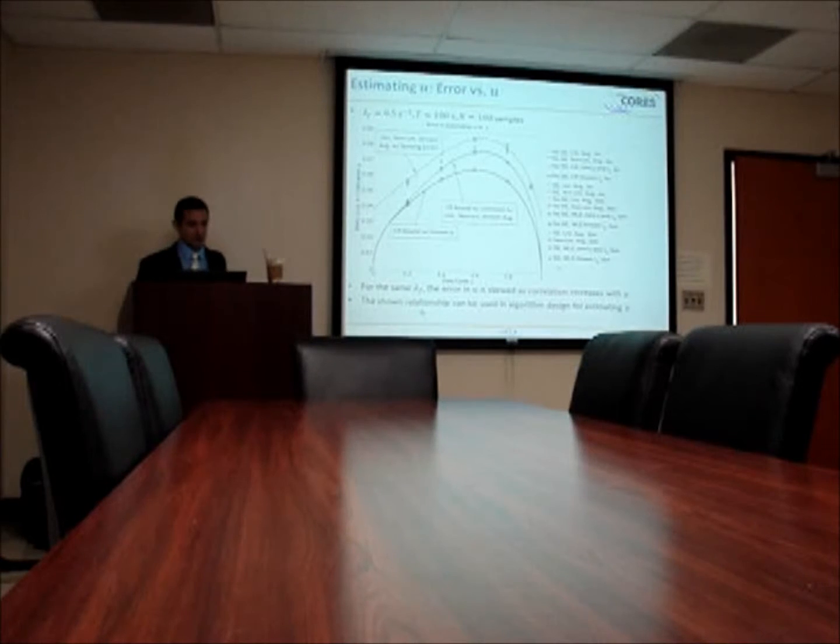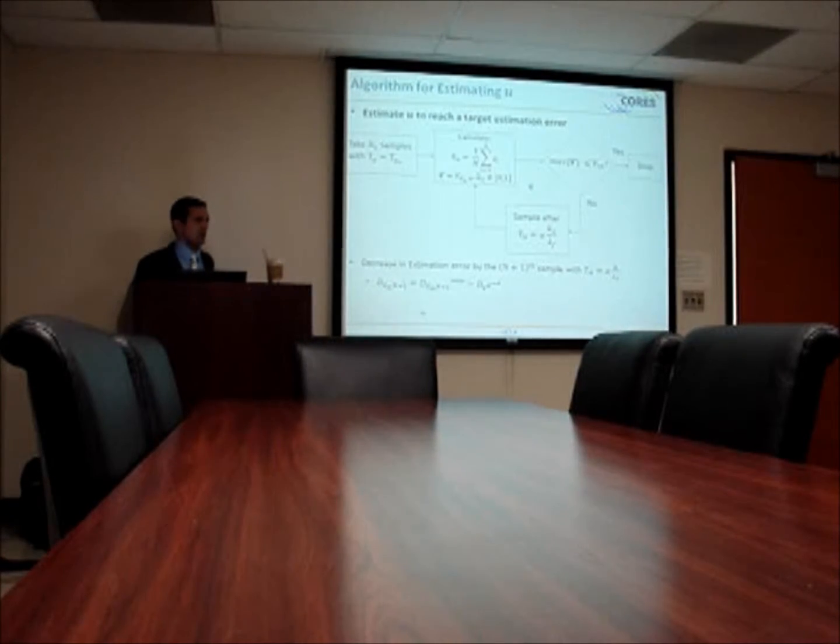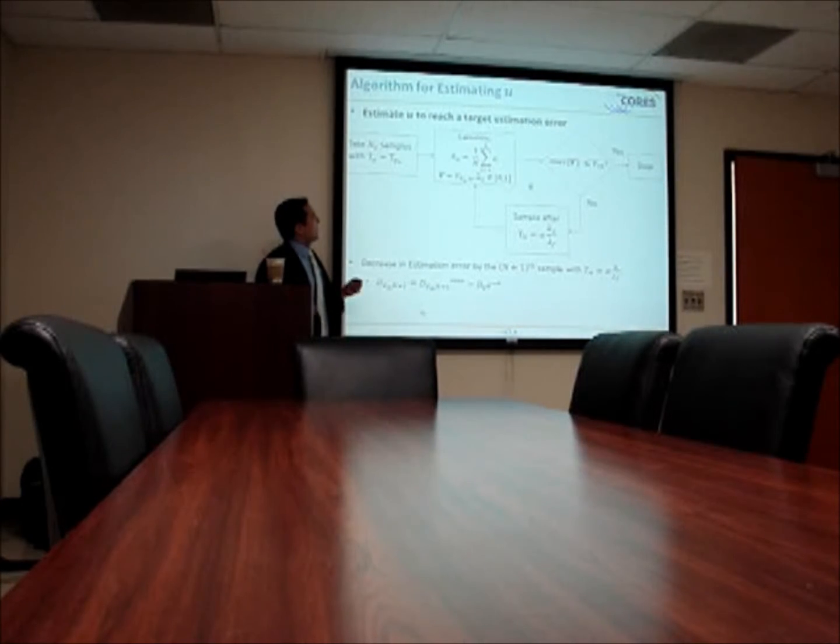Using this result, we designed an algorithm for the estimation of the duty cycle, and basically this is how it works. The target is you want to estimate u with a certain target root mean squared error in the estimate. So what you do here is you take n samples, an initial number of samples with initial arbitrary sensing periods.